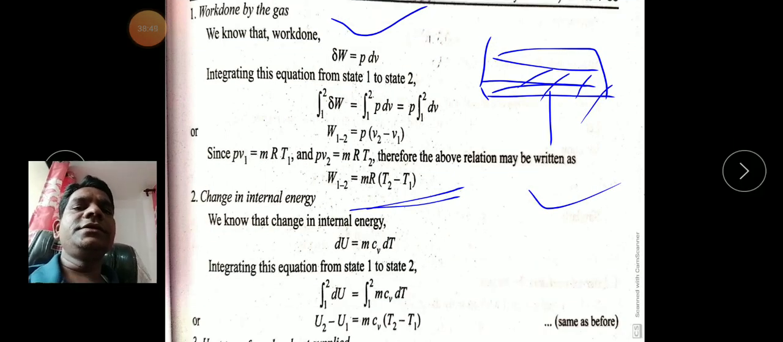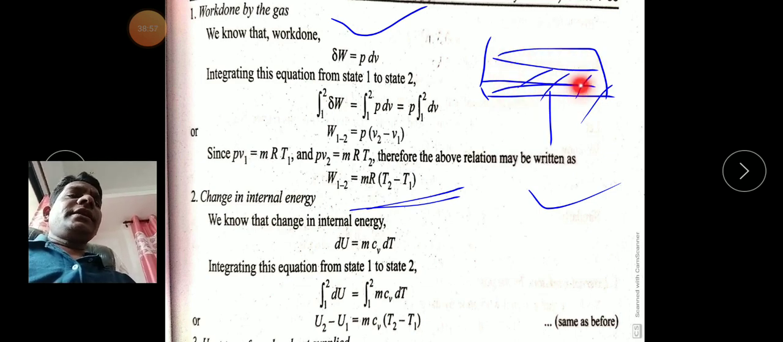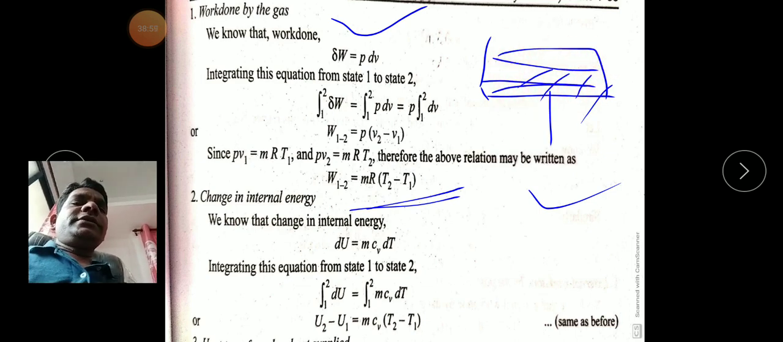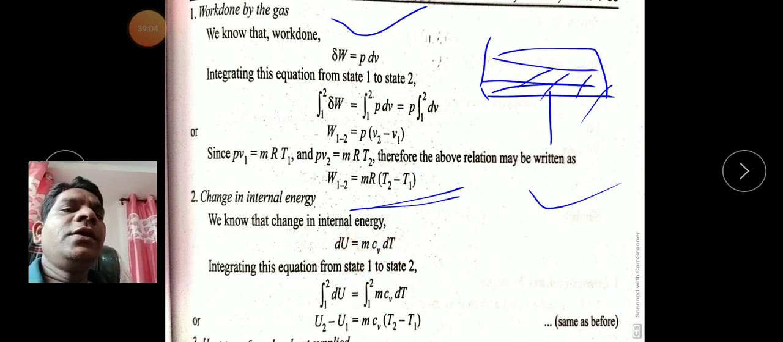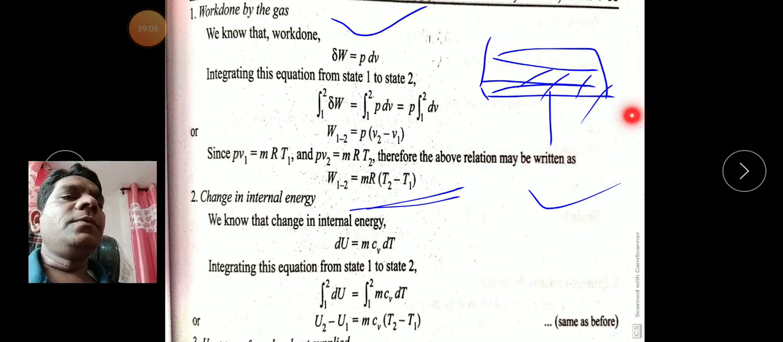Look at this, change in internal energy, because when you supply the heat, we know that the gas is heated and its internal energy will be changed. So what is the standard equation? dU is equal to m Cv dT. So to calculate the internal energy for a complete system, what do we apply?